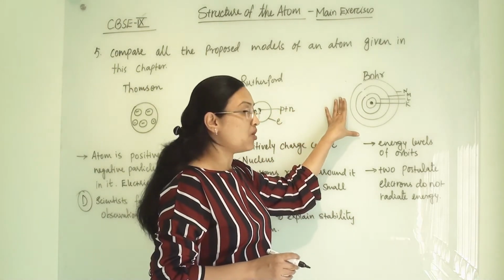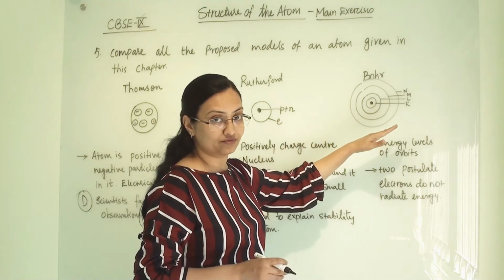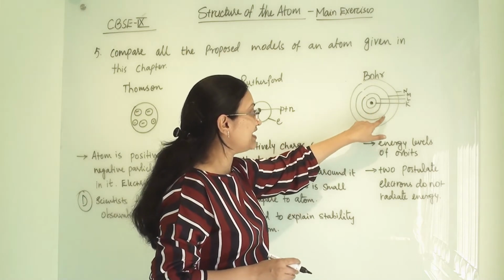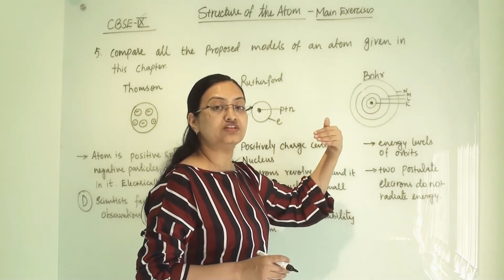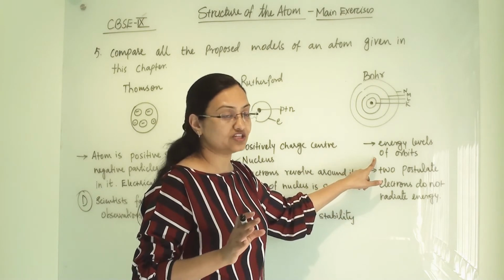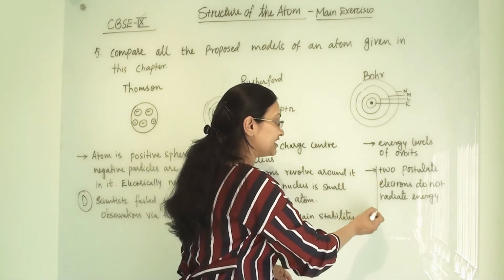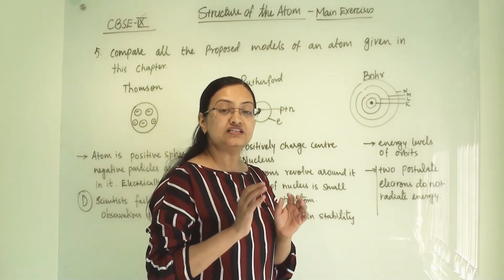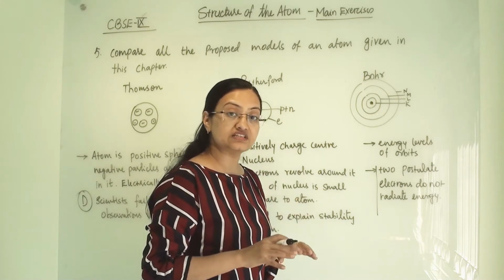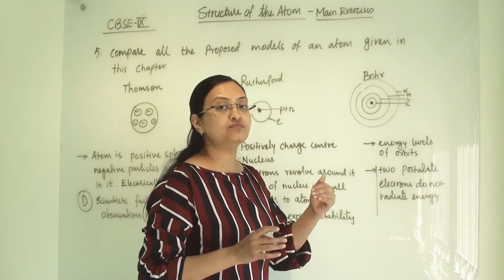Now about Bohr's model of an atom, he gave the energy levels of orbitals. He said that there are energy levels like K, L, M and N after the nucleus. He was the first scientist who gave the energy levels concept. He also stated two postulates in which he said that discrete orbits will be there and electrons present in a discrete orbit will not radiate energy, and hence the atom is stable.